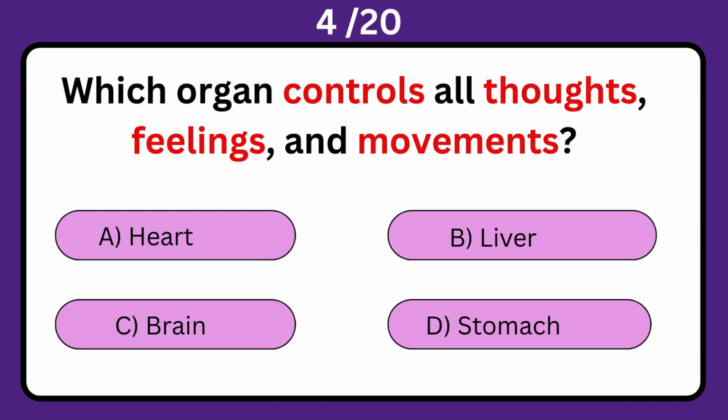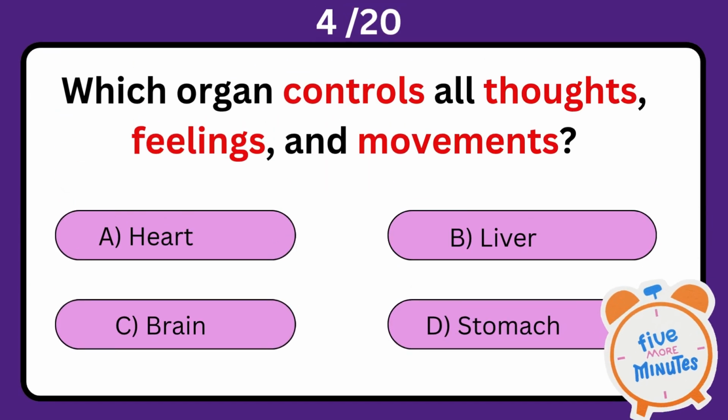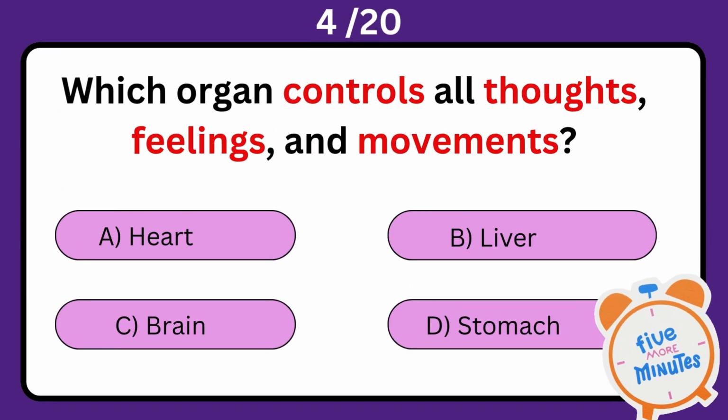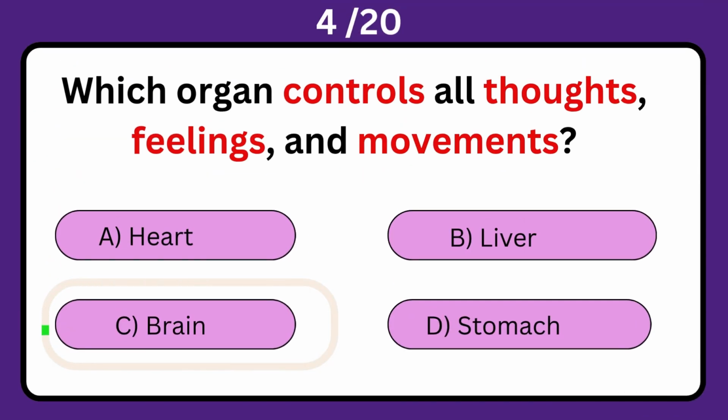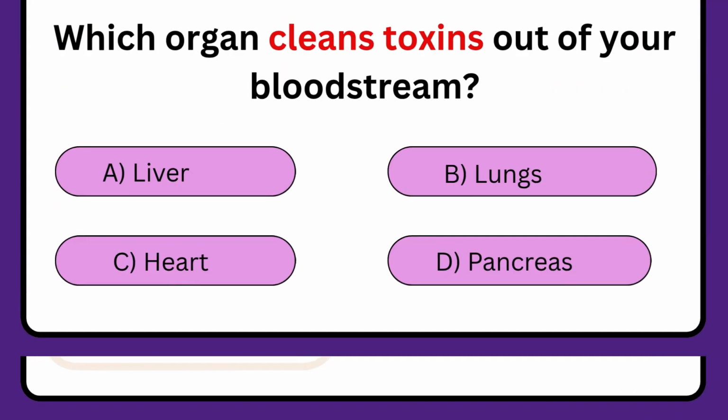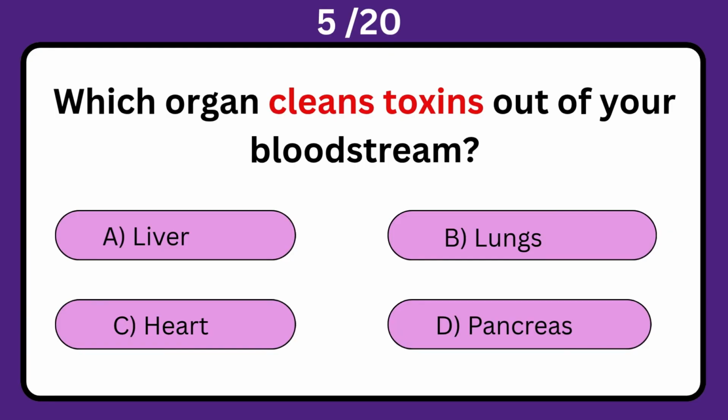Which organ controls all thoughts, feelings, and movements? A. Heart. B. Liver. C. Brain. D. Stomach. The correct answer is C. Brain.